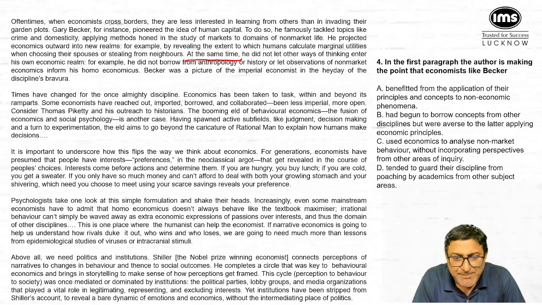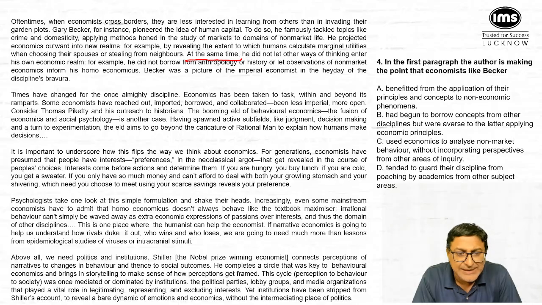Baker was a picture of the imperial economist in the heyday of the discipline's bravura. Now we have to understand some of these words very, very carefully. It says Baker was a picture of the imperial economist. Now, why imperial economist? What does imperial economist mean? Imperial stands for somebody who is very dominating.